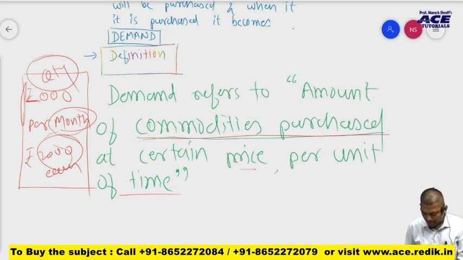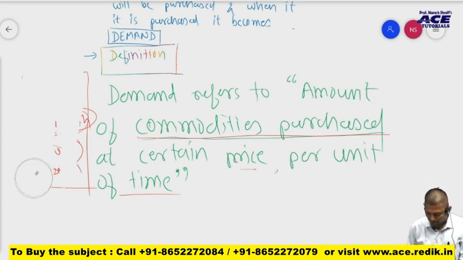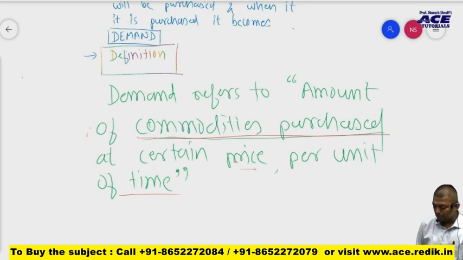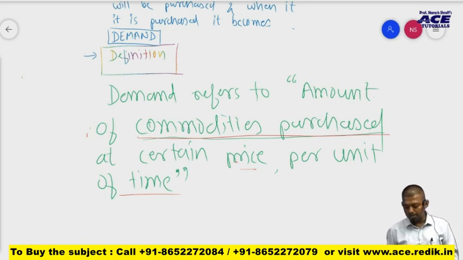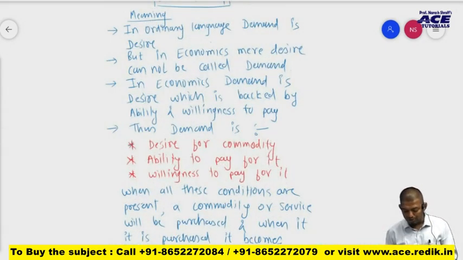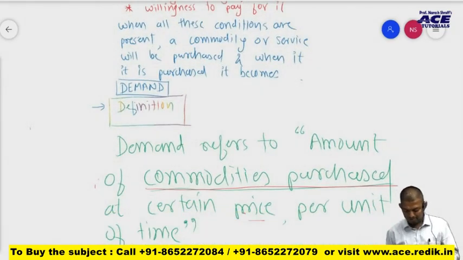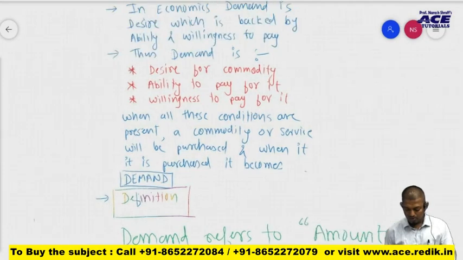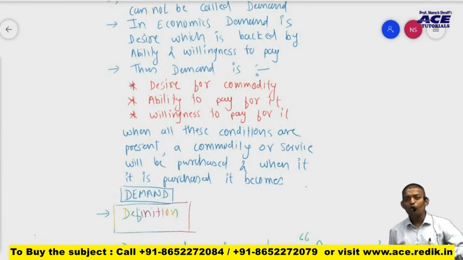So what is demand? It is the amount of commodities purchased at a certain price per unit of time. Is that okay with you? Okay. So this is the concept of demand. I want you to read it one more time. And this is the definition of demand. Clear? Okay. So we are moving forward.